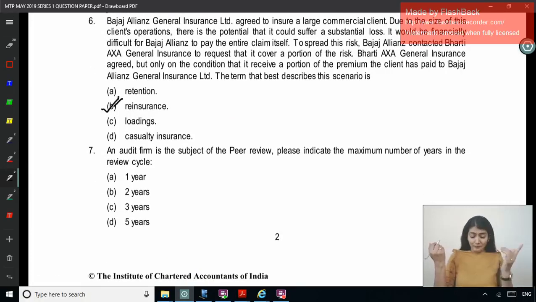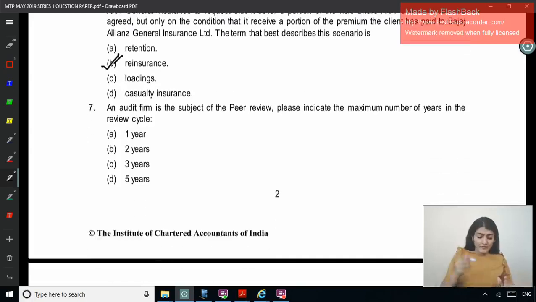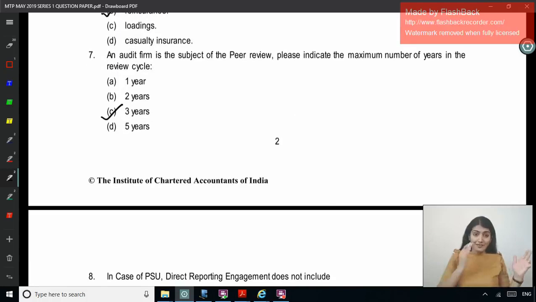Next one, an audit firm is the subject of peer review. Please indicate the maximum number of years in the review cycle. So when the reviewer comes to do the peer review at the practice unit, how many years of past files can he check during the course of peer review? 1, 2, 3, 5 years, right? 3 years, right? He can check files up to the last 3 years.